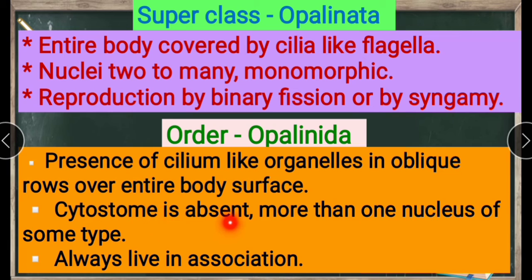Next, cytostome is absent, and there is more than one nucleus of the same type. Always live in association, meaning in groups.